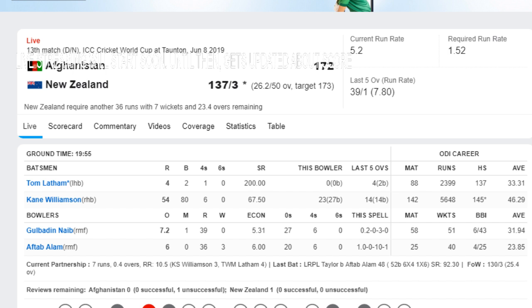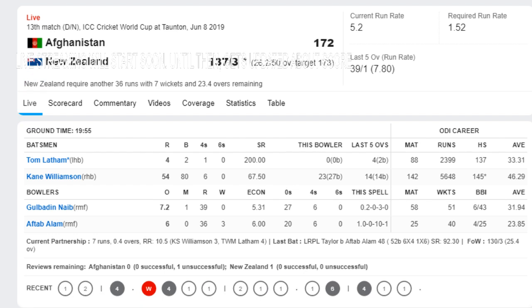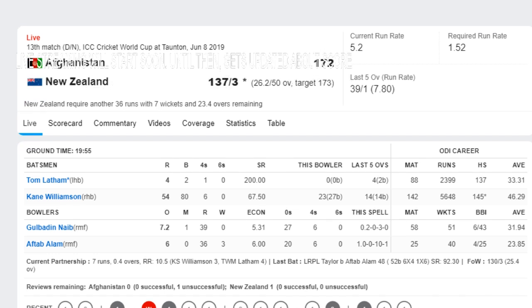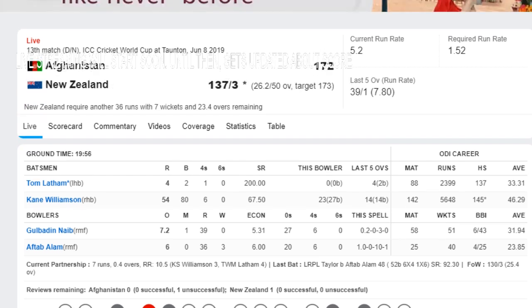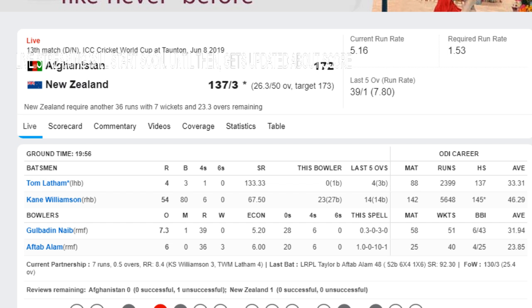India's former all-rounder Agarkar says Afghanistan made New Zealand's job a lot easier. New Zealand were prepared for a 300-plus score, as Afghanistan beat Pakistan in the warm-up match, and they seem to be a good team. Gulbadin Naib to Tom Latham, 26.3, no run, nice and full outside off. He gets well forward and defends.